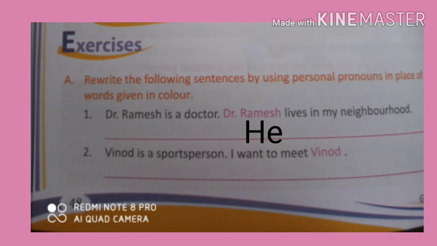Second is Vinod is a sports person. I want to meet Vinod. Vinod is a sports person. I want to meet. What word will come here? Him. Him will come here because Vinod is used as object here. Okay, so him is used as object here.